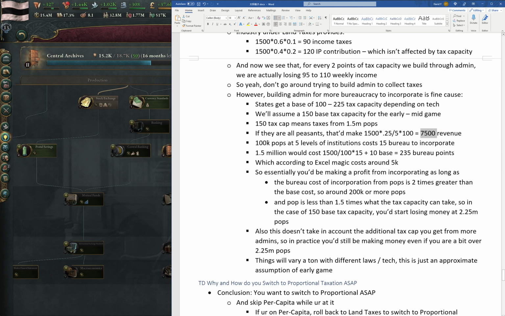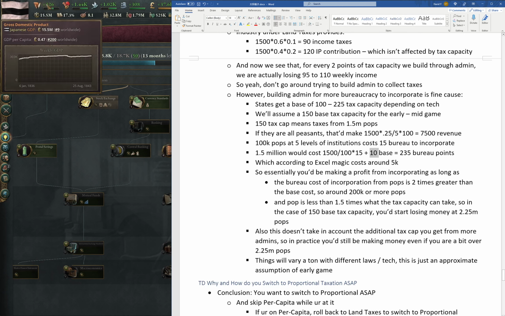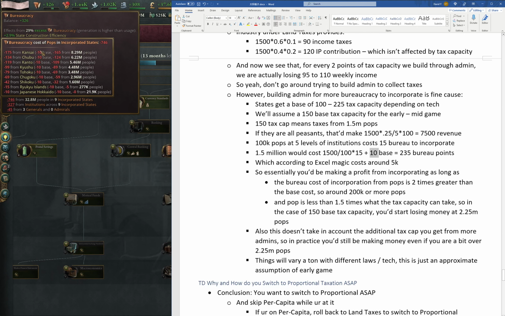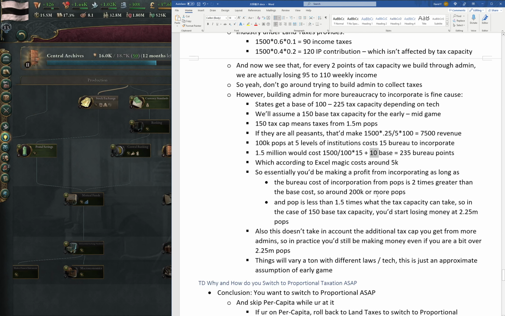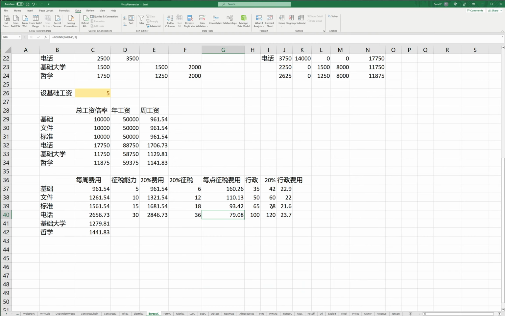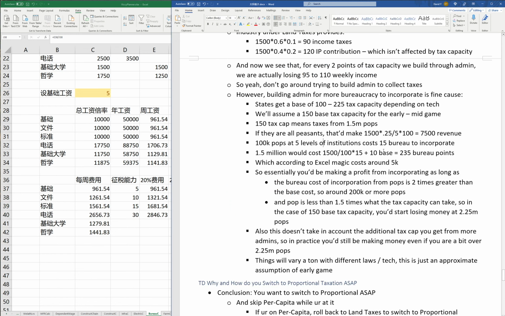And what's the cost? The cost will be 10k, 100k pops at 5 level of institution will cost 15 bureaucracy to incorporate, and 1.5 million pops will in turn cost us 235 bureaucracy. This takes into account a base cost of 10 per state, like we can see here. We have a base cost of 10 bureaucracy per state, right? So 10 per state. So according to Excel magic, 1 bureau point costs around 22 income per week.